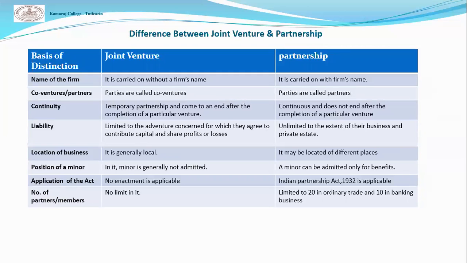Application of the act. There is no specified act for legal purposes in joint venture, but in partnership, the Indian Partnership Act 1932 is applicable. Number of partners or members. There is no limit in joint venture business, but in partnership it is restricted to 20 in ordinary business and 10 in the banking sector.